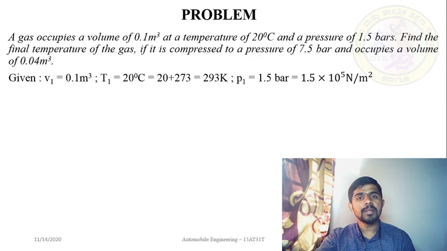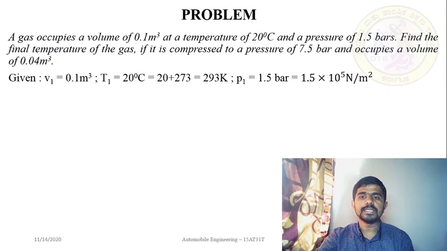But in the problem, they will provide the data in the form of degree centigrade and bar. So you have to convert from degree centigrade to Kelvin by adding 273, and you have to convert the pressure from bar to Newton per meter square, multiplying the value by 10 to the power of 5.